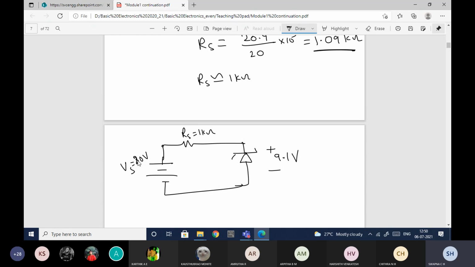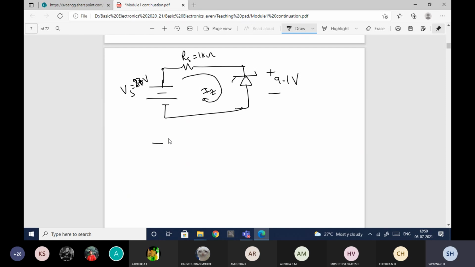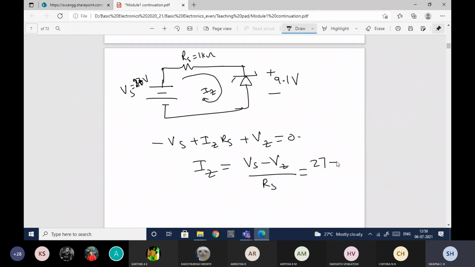Now it says the supply voltage is dropped to 27 volts. In that case, what will be the current? Let me name this current as IZ. So again, minus Vs plus IZ into Rs plus Vz is equal to 0. I need to find the current IZ. IZ is equal to Vs minus Vz divided by Rs. Vs is 27 minus Vz, Vz is 9.1, divided by Rs. Rs is 1K.